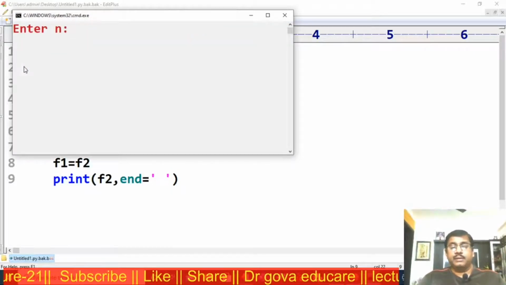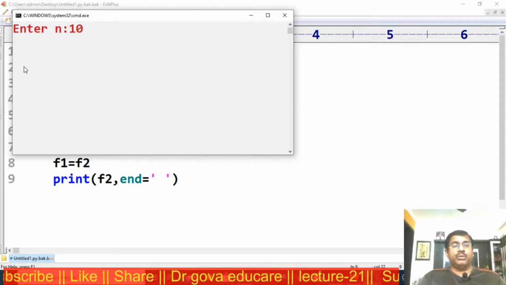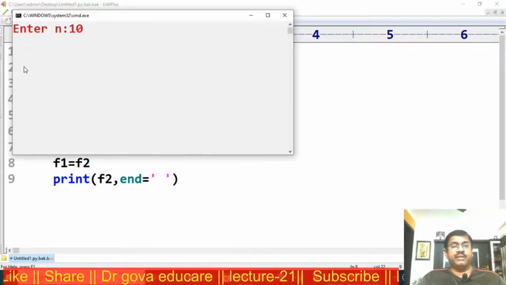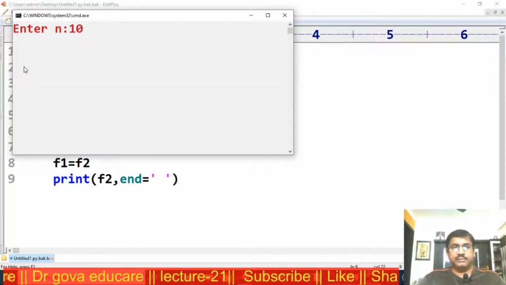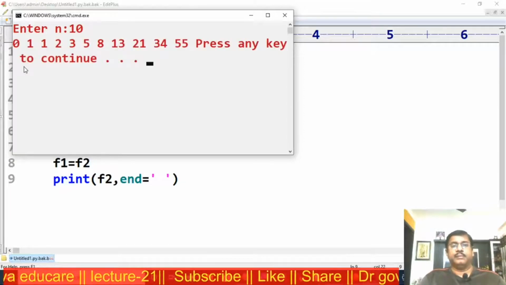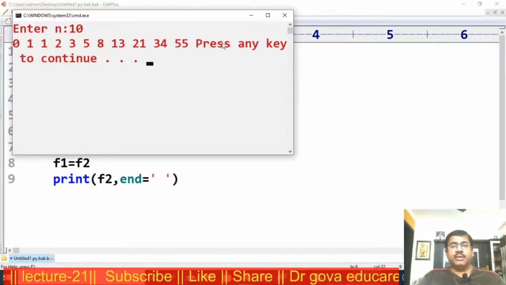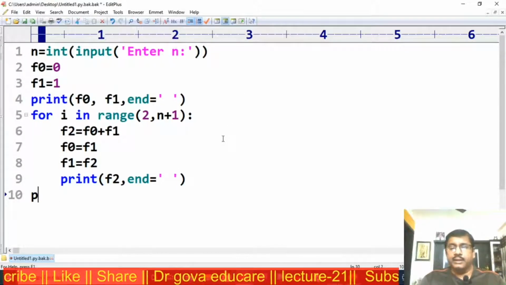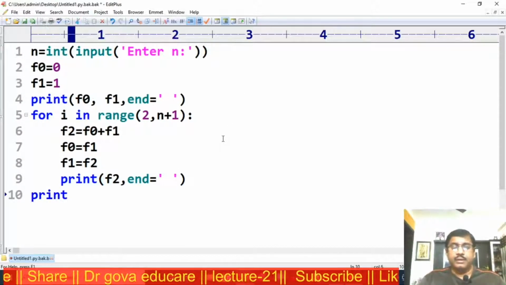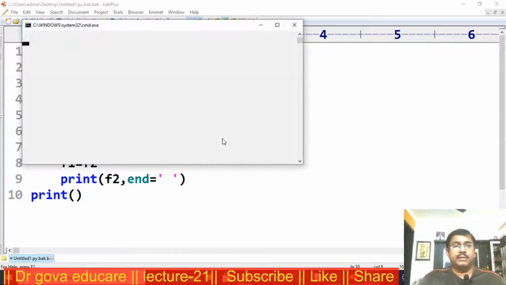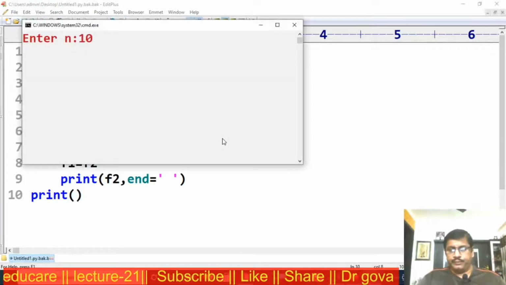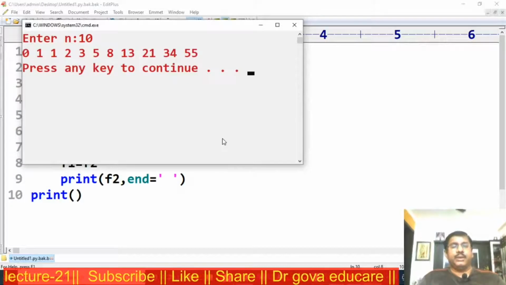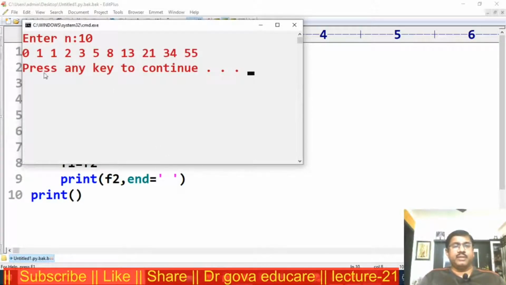Enter n. Now I want to print the Fibonacci sequence up to 10 numbers. After this I want to print a new line. Observe, this is the Fibonacci sequence up to 10 numbers.